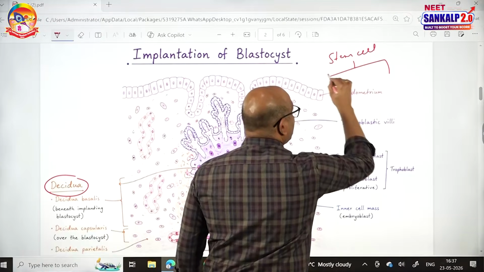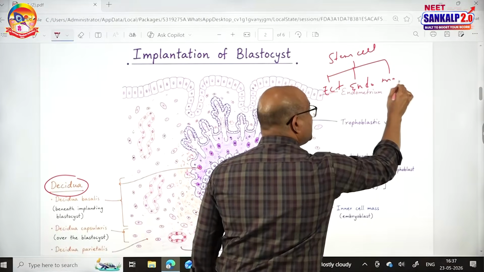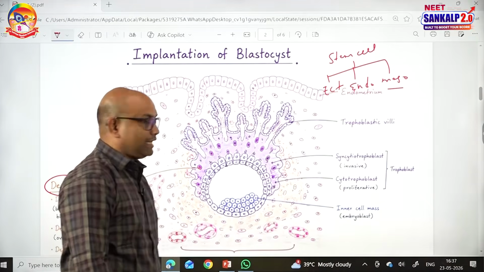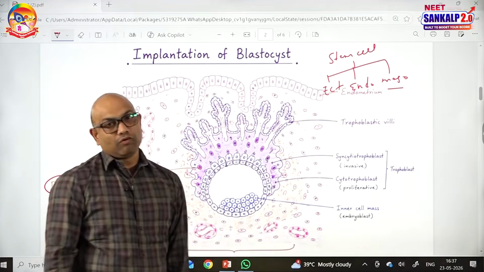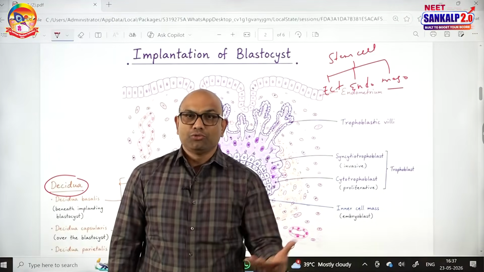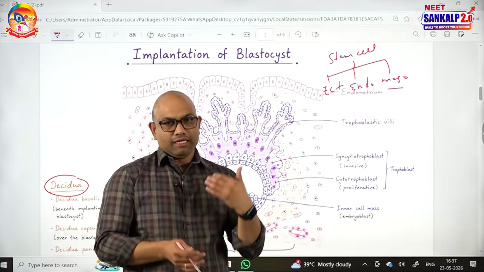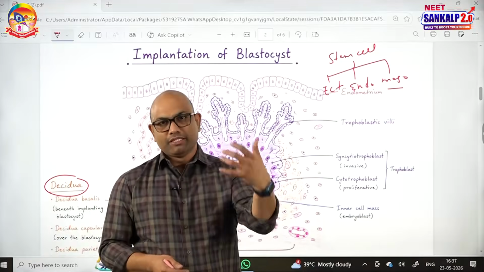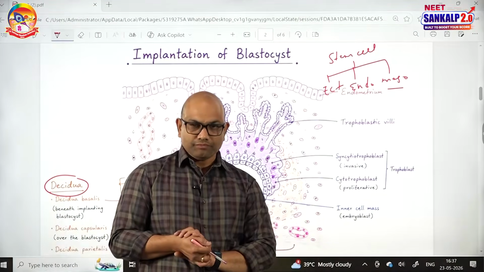They are ectoderm, endoderm and mesoderm. These 3 germinal layers are involved in the formation of almost all the tissues and organs of the body.